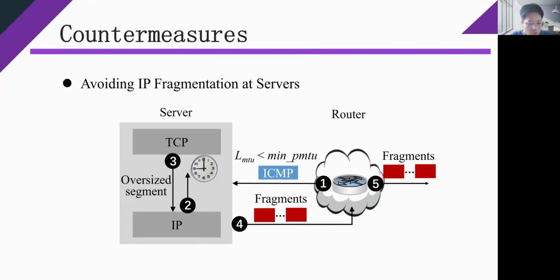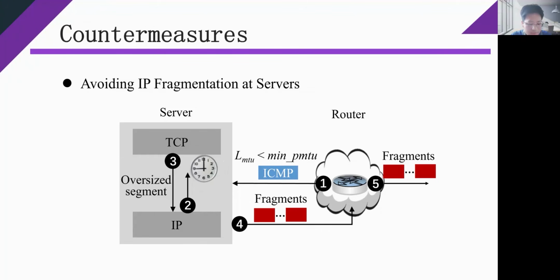Second, we propose to avoid IP fragmentation at servers. We can fix the identified vulnerability by using two solutions. First, when an ICMP message embedded with a packet of a protocol that does not perform PMTUD arrives, one solution for the server is to discard the received message directly, since correct packets originated from protocols that do not perform PMTUD will not trigger ICMP fragmentation needed messages at all.